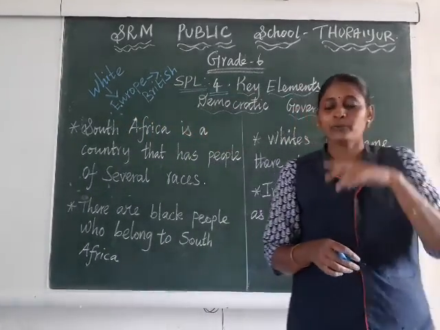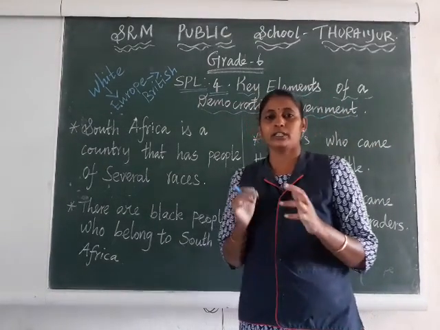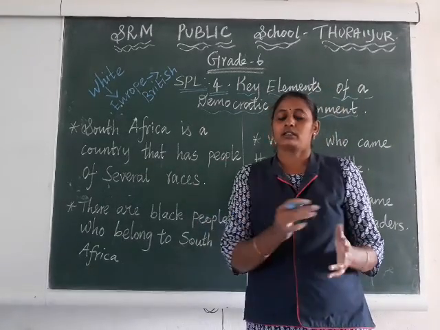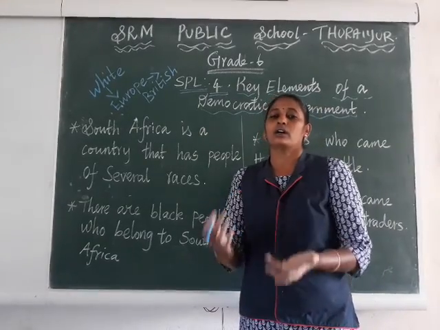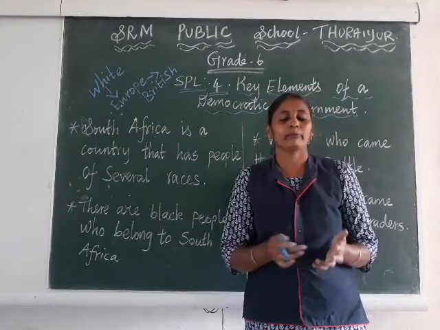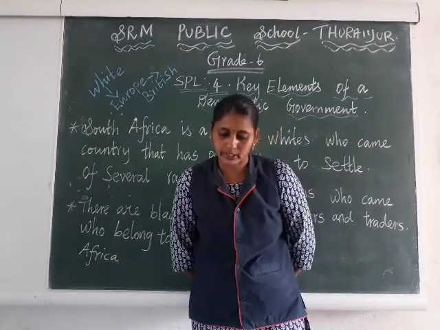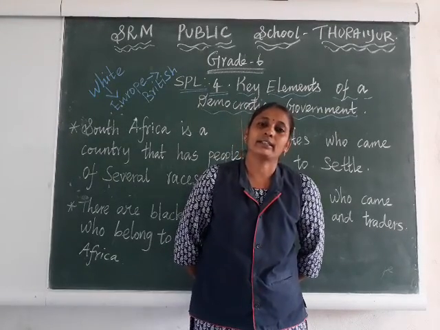So the white people, the European people, started to occupy the African countries. Many African countries like Jamaica and South Africa were occupied by British people. Not only British, people from many European countries occupied the African countries.